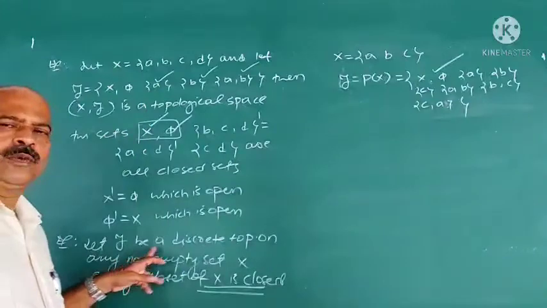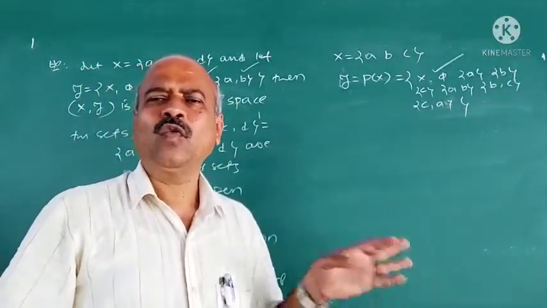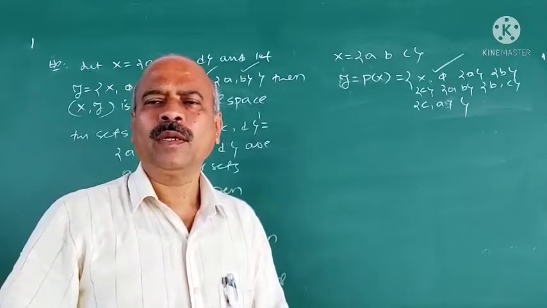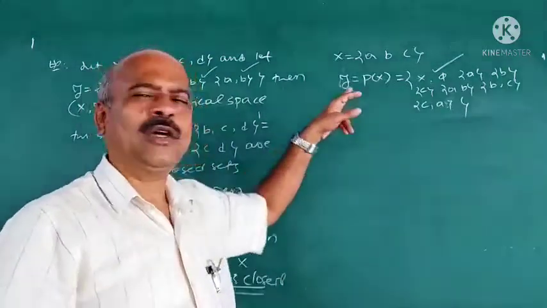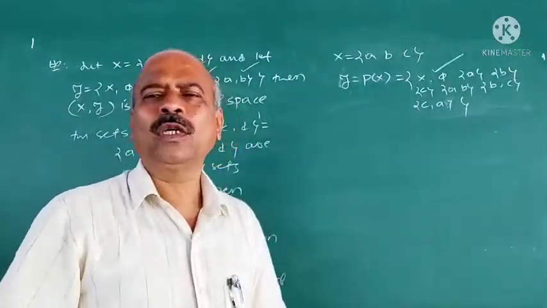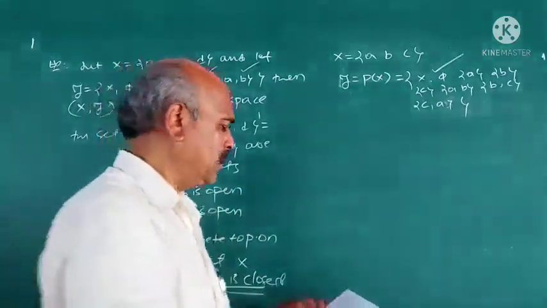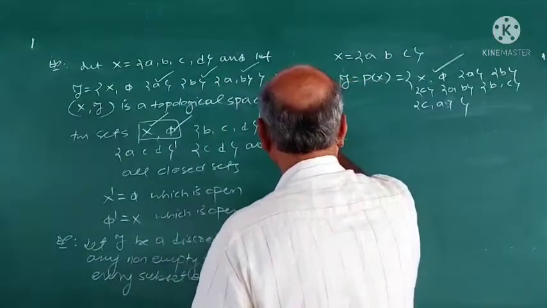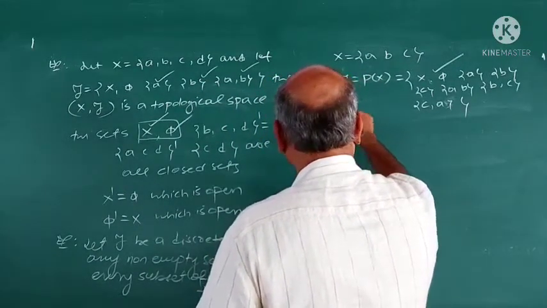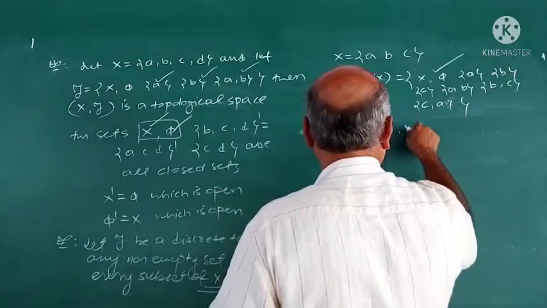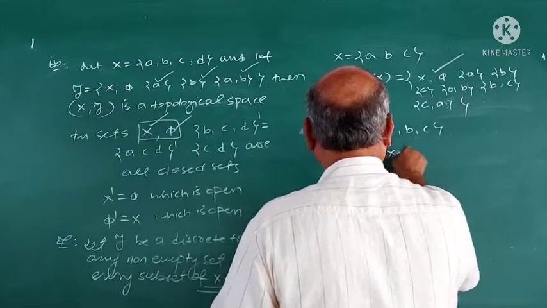In every discrete topological space, every subset of X is open as well as closed. But the converse is not true. What is the converse? If every subset of X is open as well as closed, then X is a discrete space. That is not true. For that, we take the example here. Let X equal {a, b, c}, and tau equal {X, phi, {a}, {b, c}}.